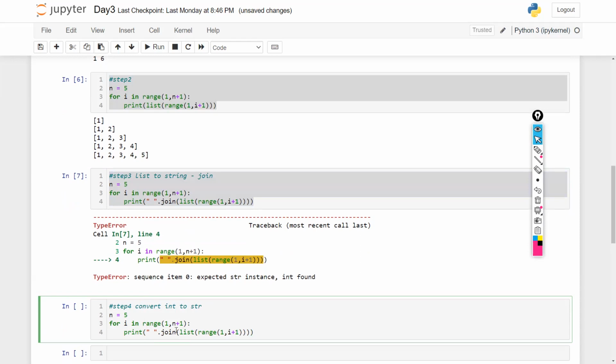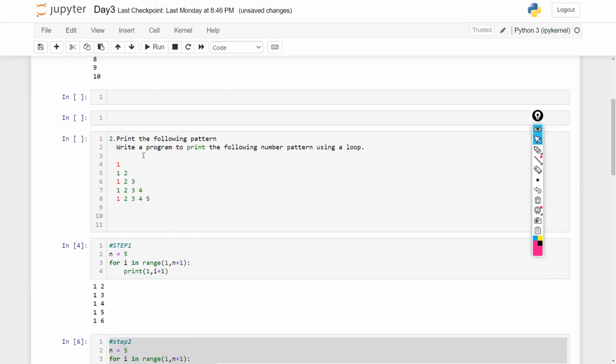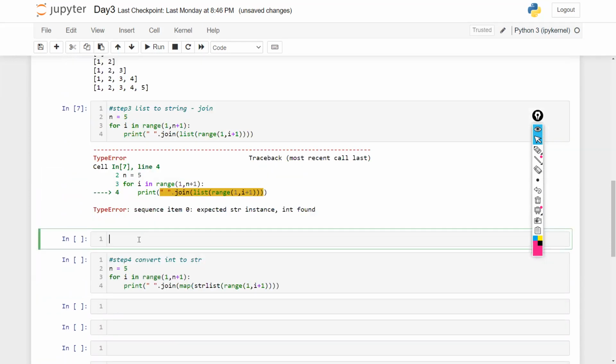Again, you know that you have a map function for that. So you can use map. Inside map, you can give str as string. Now it is exactly like this. Let me show you above first. So let's say we have a list like this. Now see, I do list of range of 1 to 10, let's say.